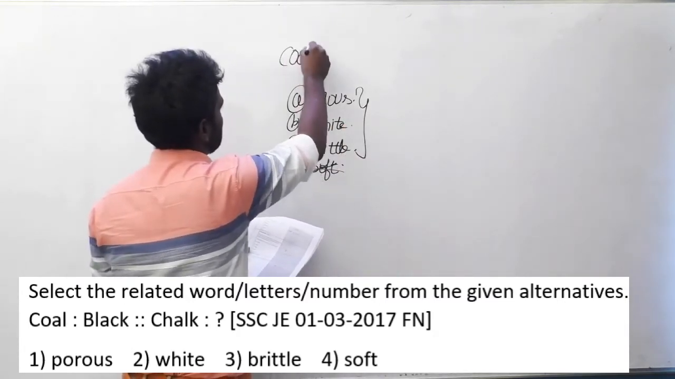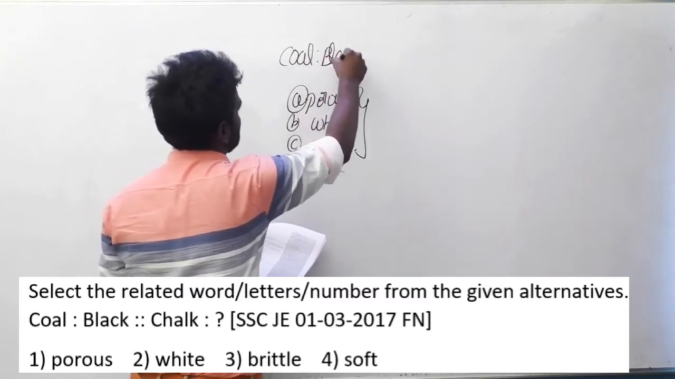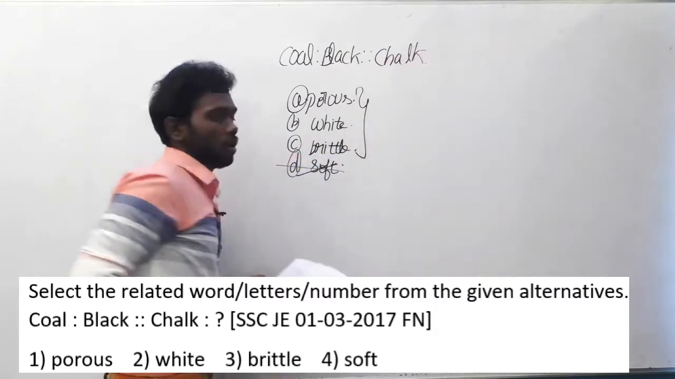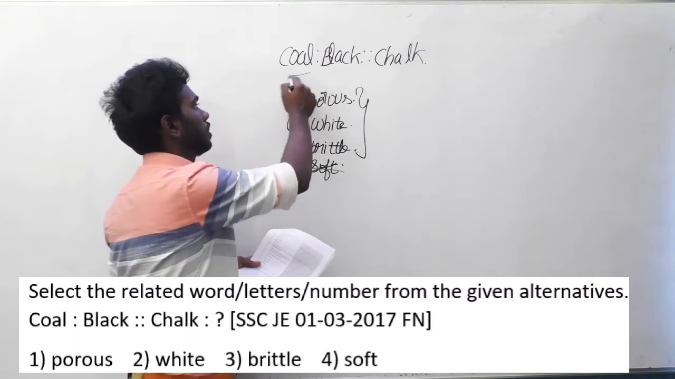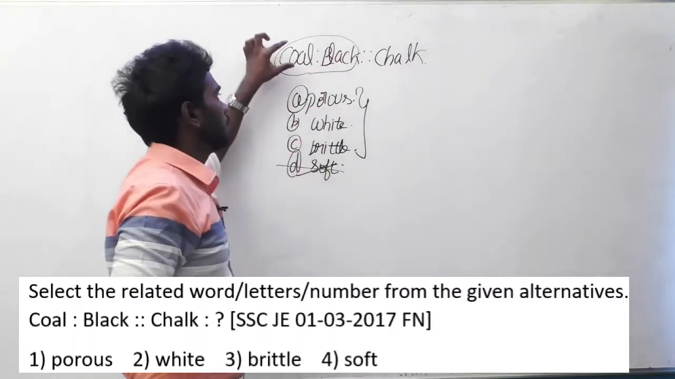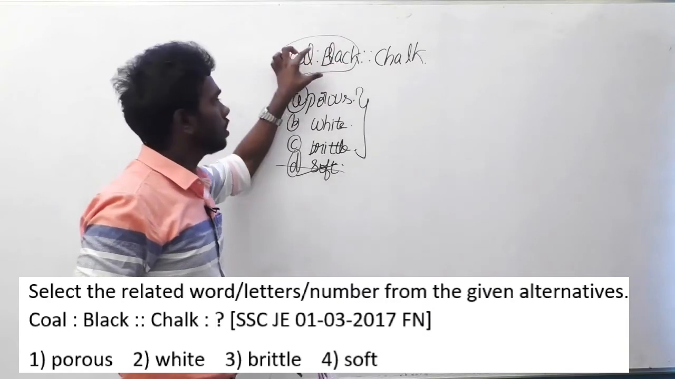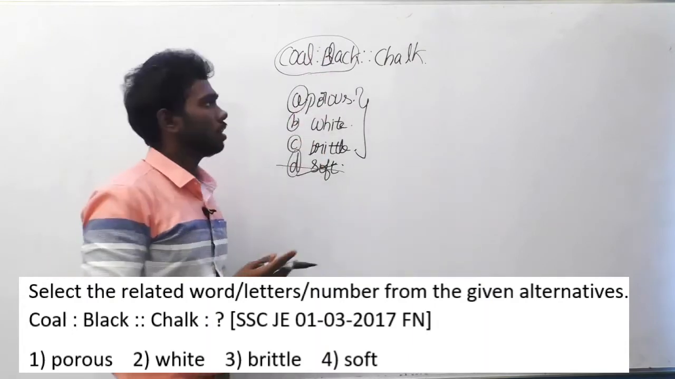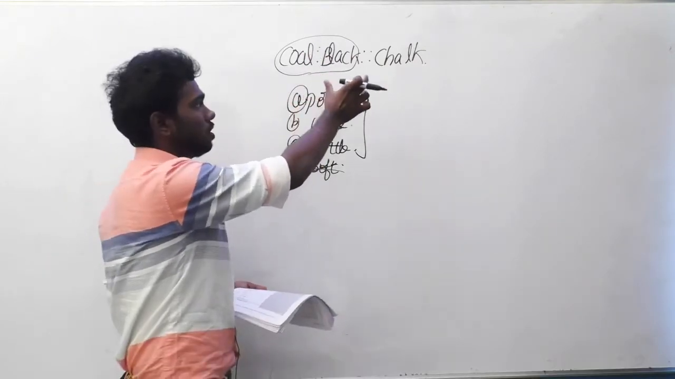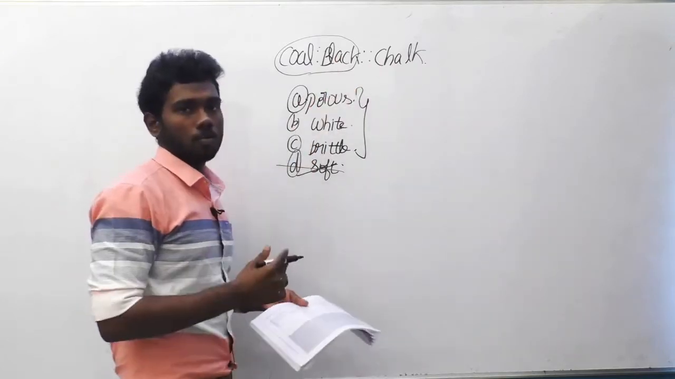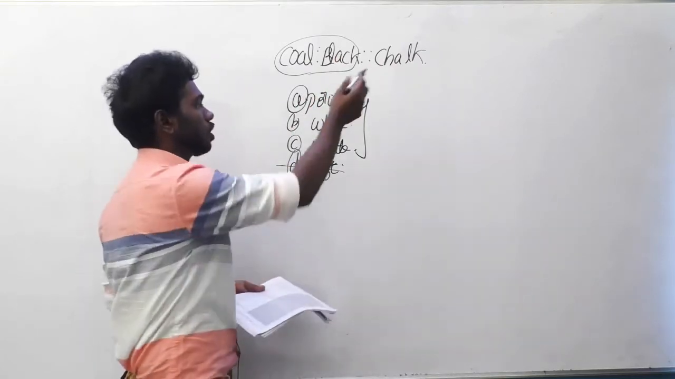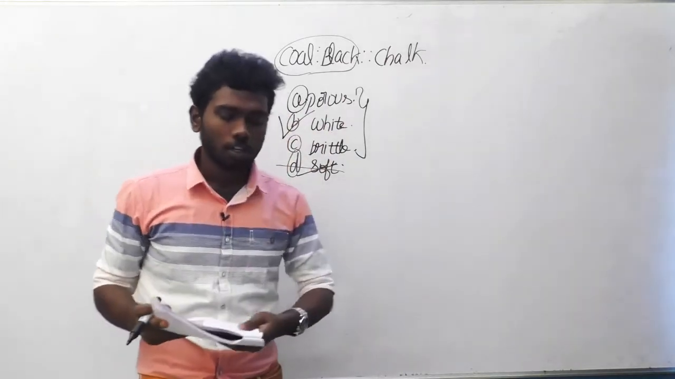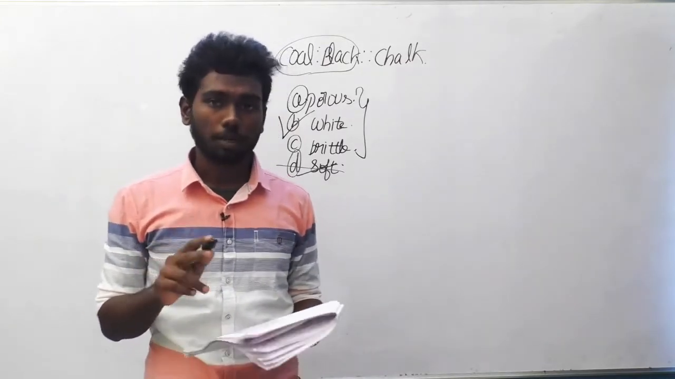So the question is coal is to black implies chalk is to what? If you look at this closely, coal is to black. They have given a single property of coal in terms of color. So the color of coal is black. That's the relation between them. So they are asking the color of a chalk piece. This is how we have to understand the question. The color of a chalk piece is obviously white. The other two options are not the correct answer. So the answer for the 101st question is option B, white.